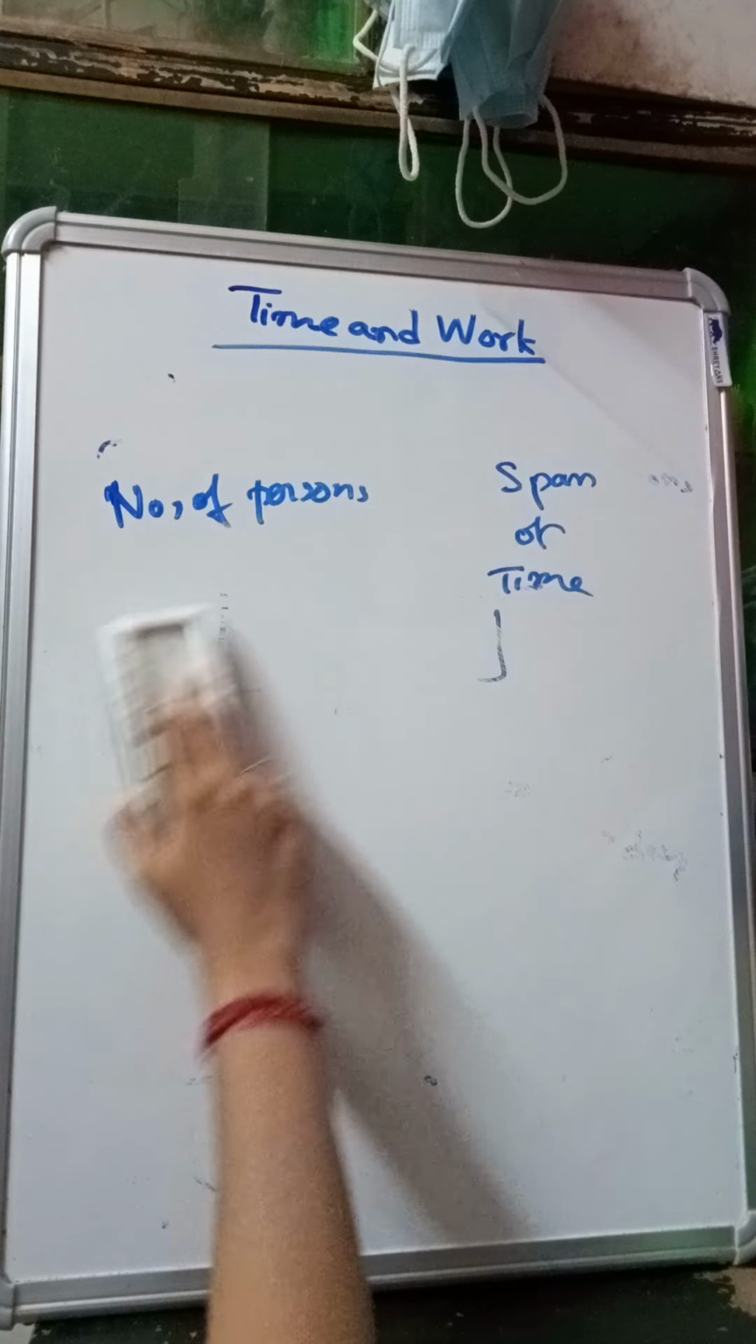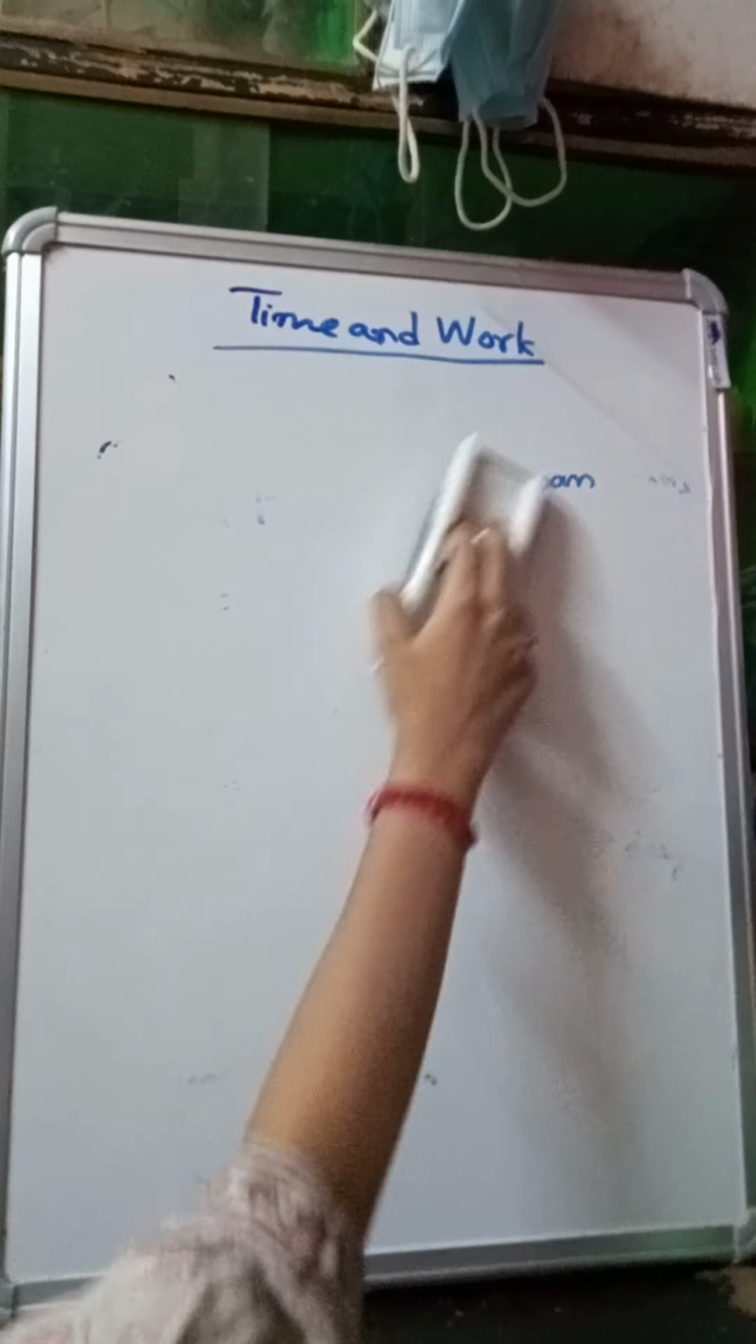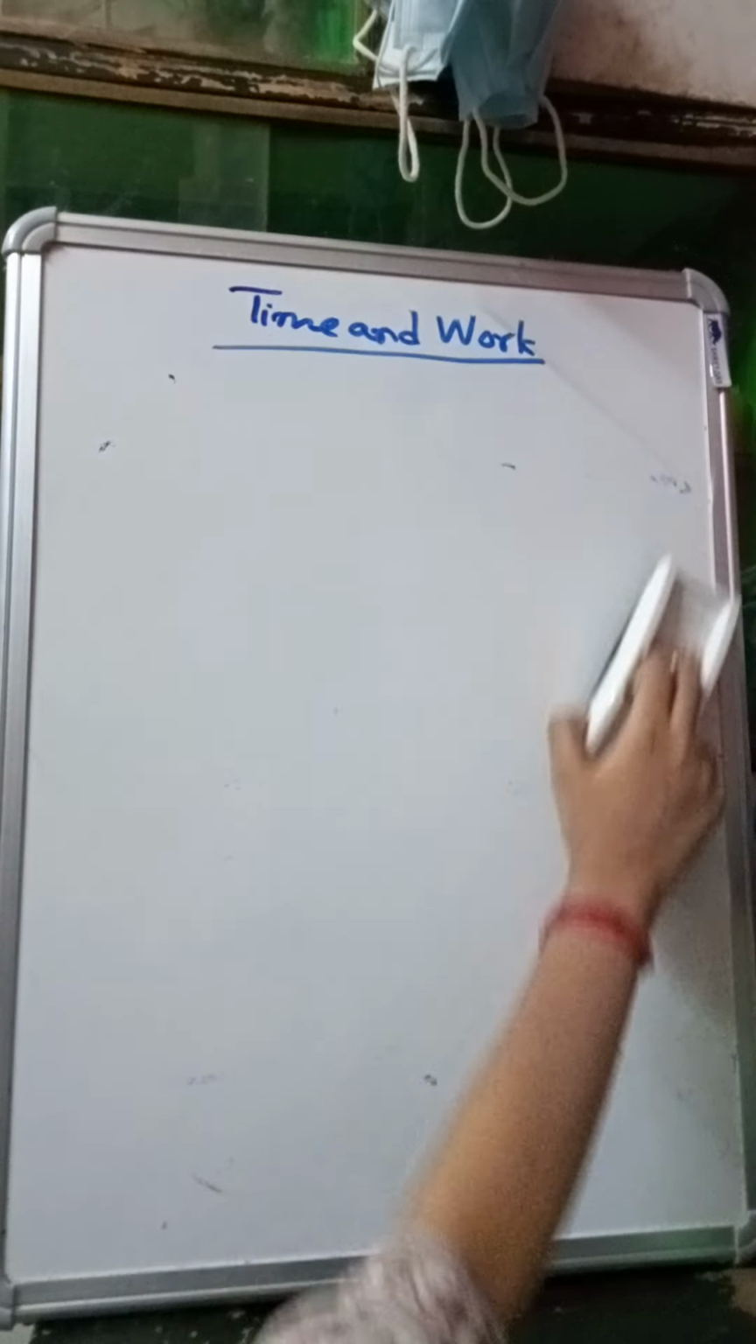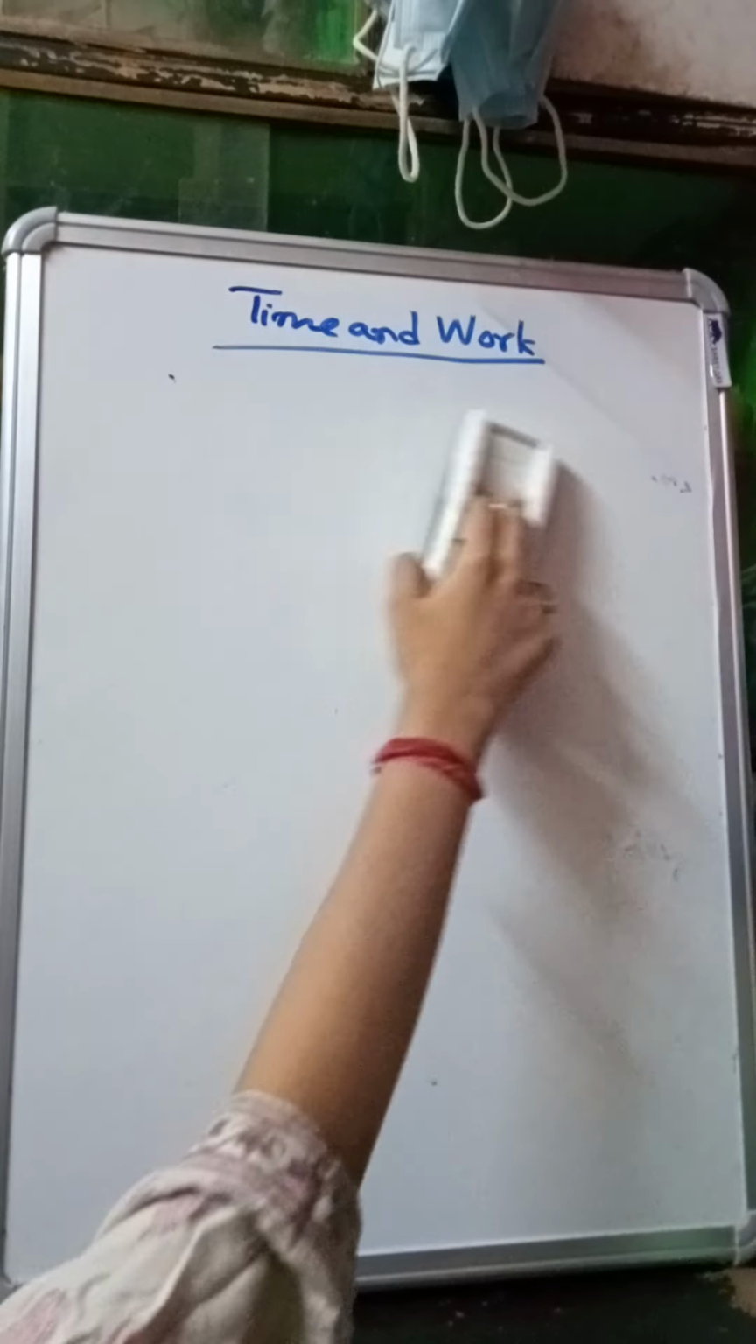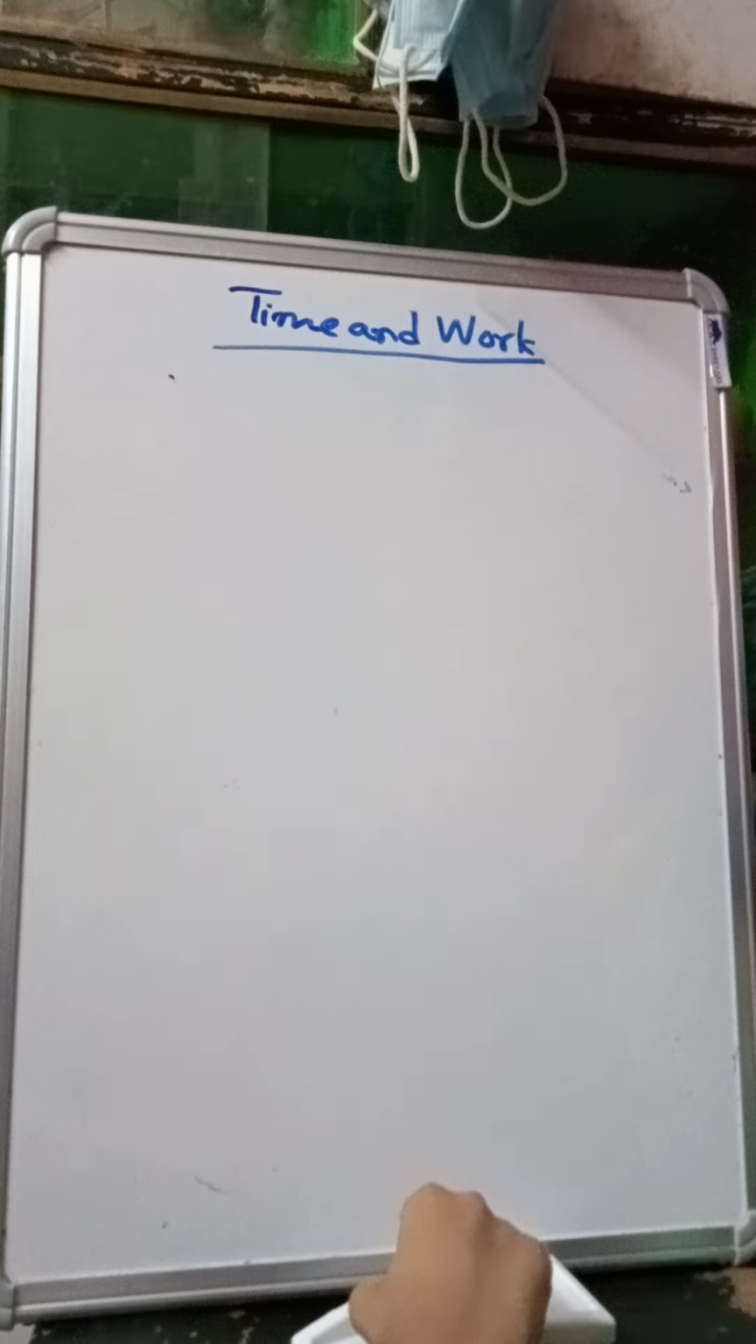time and work. If I give you a quick summary, the relation between the amount of work and number of persons is a direct relation. The relation between amount of work and span of time is also a direct relation, and the relation between number of persons and the span of time is an inverse relation. I hope the concepts related to time and work are clear. And from the next video onwards we will discuss the sums.